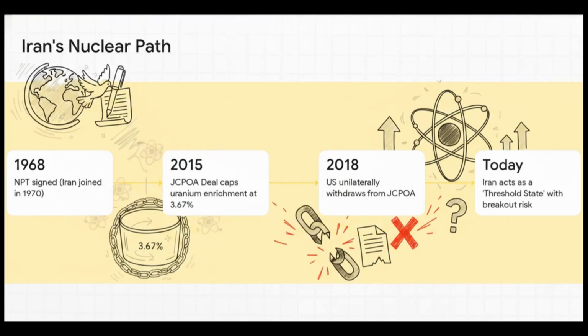And this right here brilliantly illustrates the static foundation behind today's headlines. It tracks the collapse of the 2015 JCPOA directly to Iran's current status. The Non-Proliferation Treaty back in 1968 set the baseline, right? Then the 2015 JCPOA capped Iran's enrichment at 3.67%. But the U.S.'s unilateral withdrawal in 2018 shattered that entire framework. And that leads us directly to today, where Iran essentially operates as a threshold state, meaning they're a country with the capability, but not quite yet the possession of nuclear weapons.